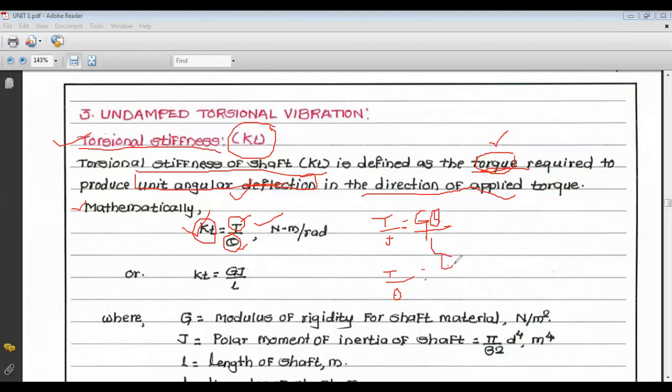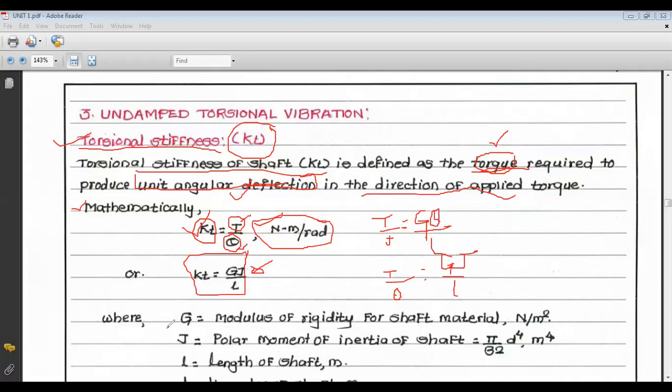G J upon L. T by theta is nothing but the torsional stiffness. So K_T is equal to G J upon L. So this is another formula. This is the derived formula, but the unit of torsional stiffness is still Newton meter per radian. This is your fundamental formula, and this is derived from the torsional equation, which is seen in strength of materials.